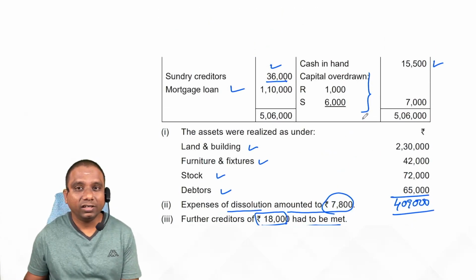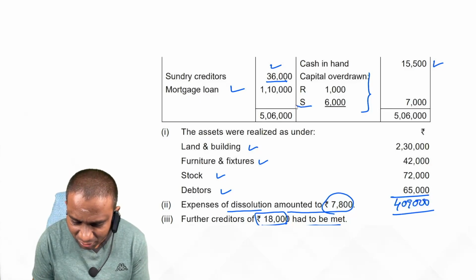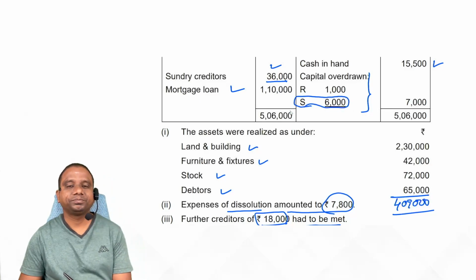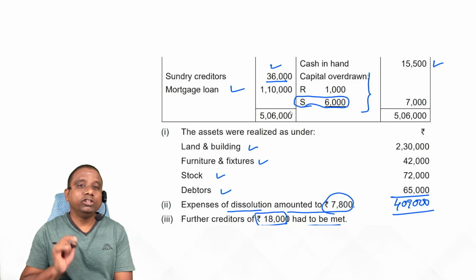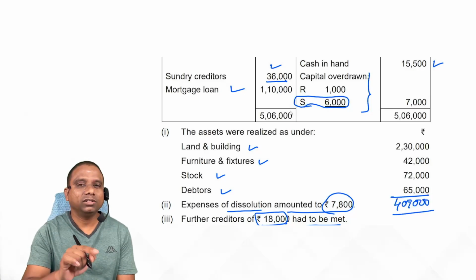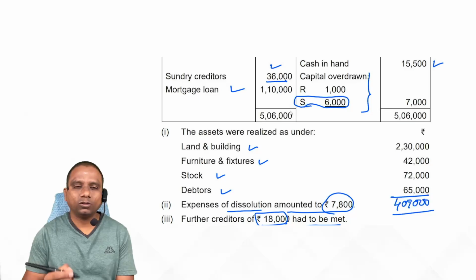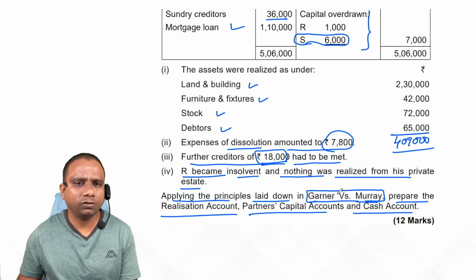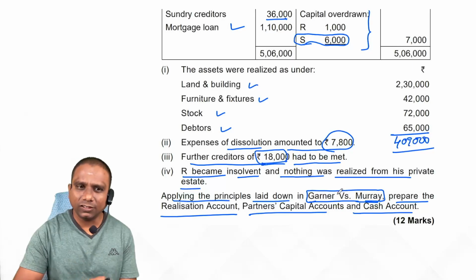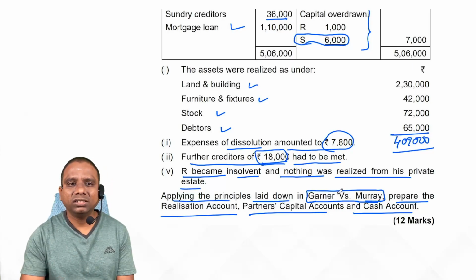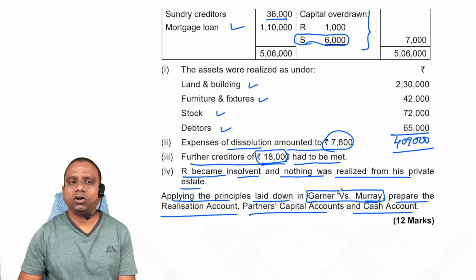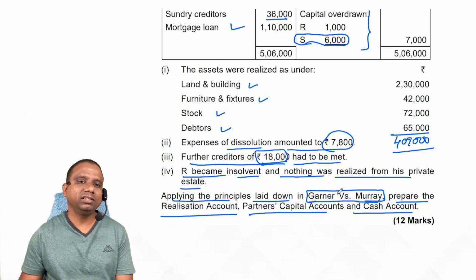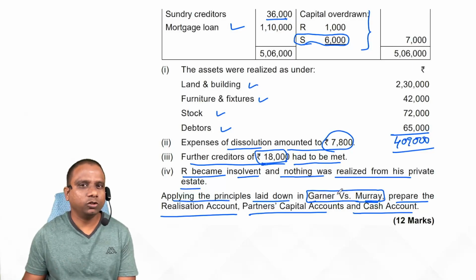Here, R became insolvent now. Yes, S's capital account is showing which balance? Debit balance. Now we should not ask S to bear the loss of R. And one more important point: in case of realization loss, suppose after all adjustments of realization we get a realization loss, all solvent partners should bring the realization loss in cash to make their capitals good. Yes or no, students? These are the provisions of Garner versus Murray.